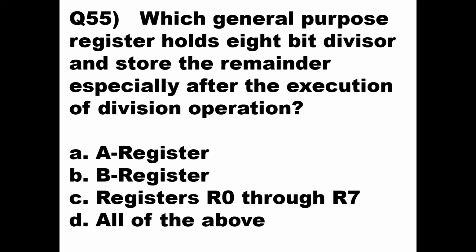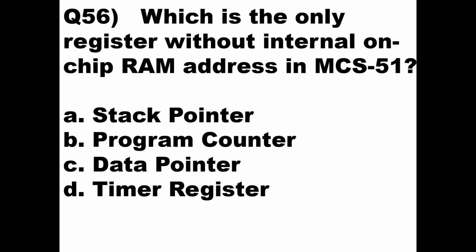So it is the work of the B register. This is the general purpose register which holds the value of the 8-bit divisor for the division instruction, and after execution of that, the remainder is also stored in the B register. Okay. Then we'll go to the next question.